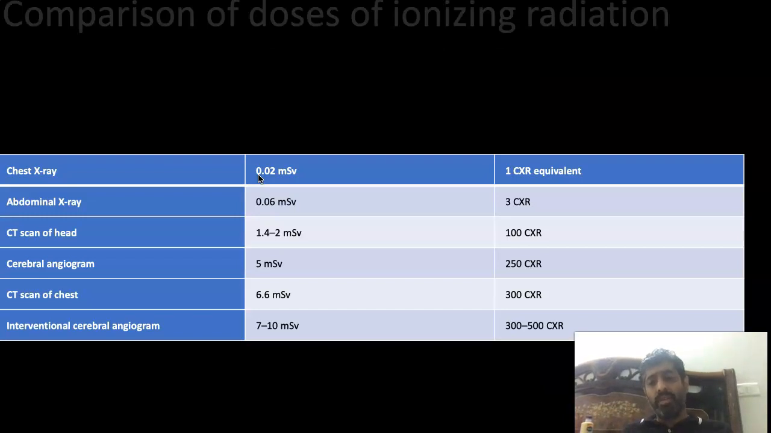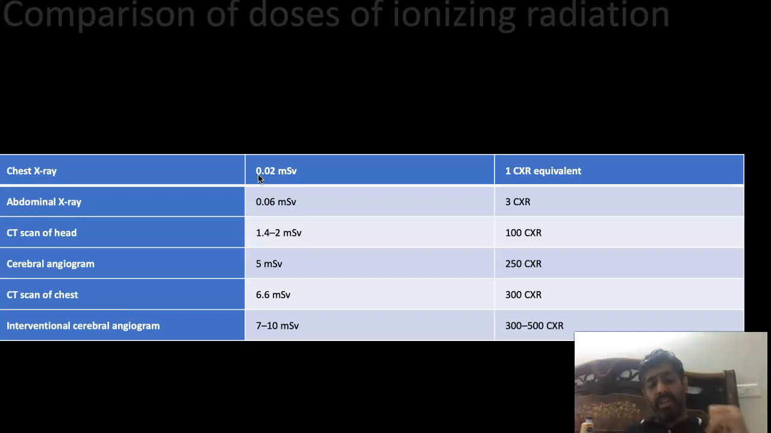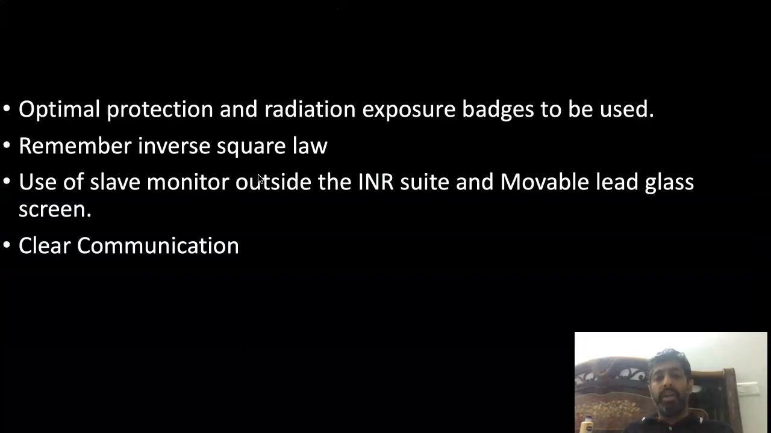If you look at the list, in an intervention cerebral angiogram it's about 300 to 500 X-rays. So it's a lot of radiation. But if you actually manage it safely, the overall monthly dose falls way below the recommended upper limit of the radiation.